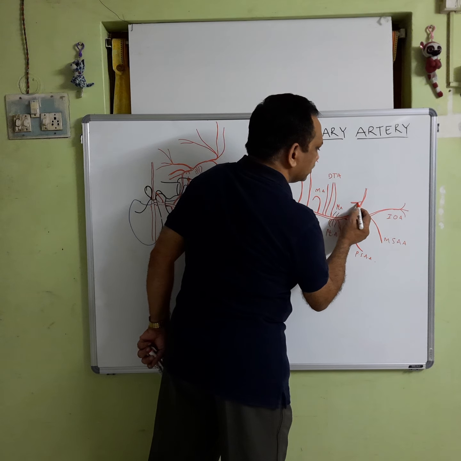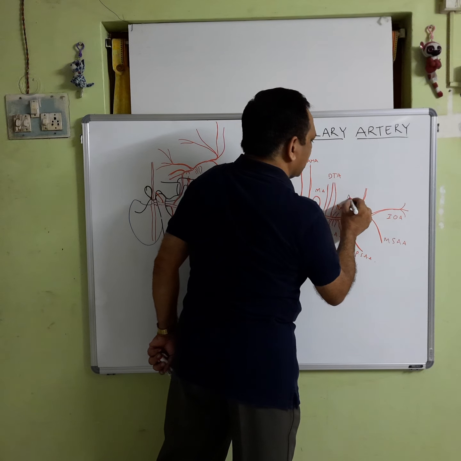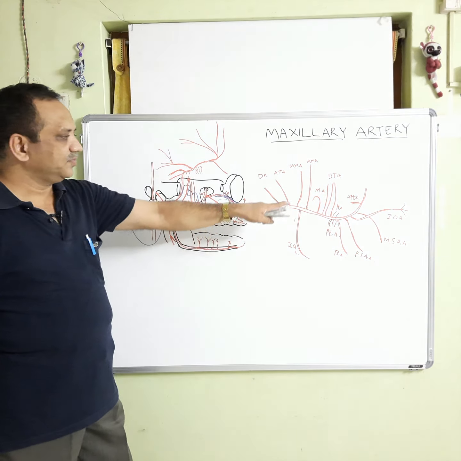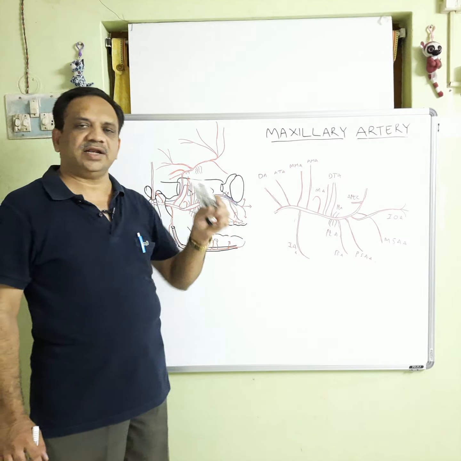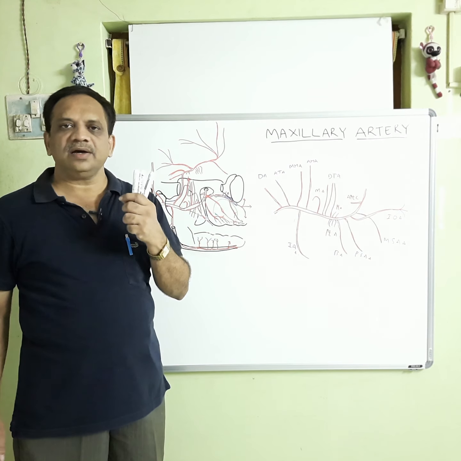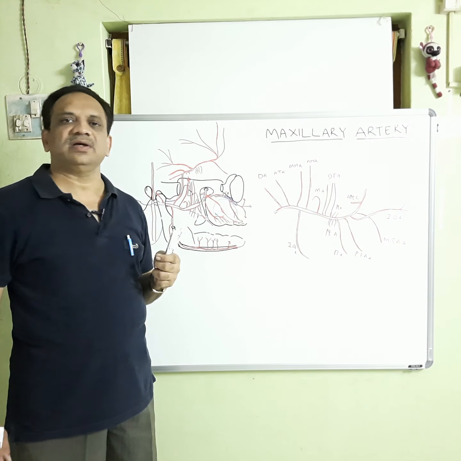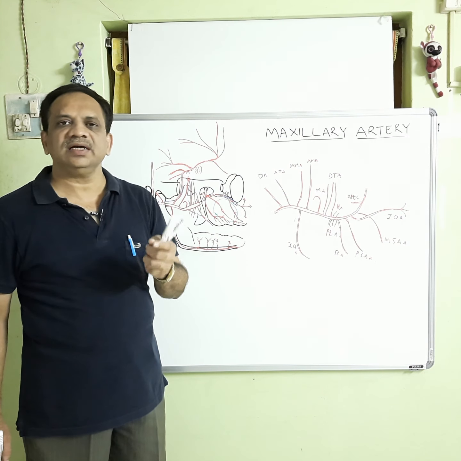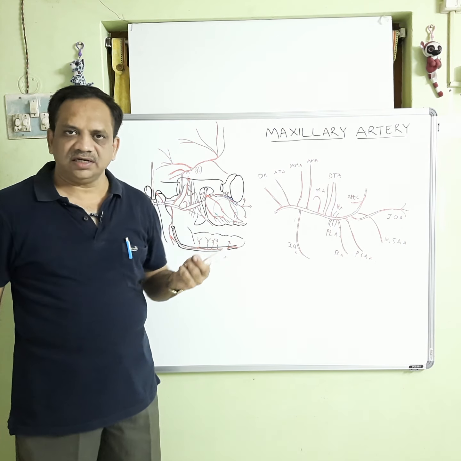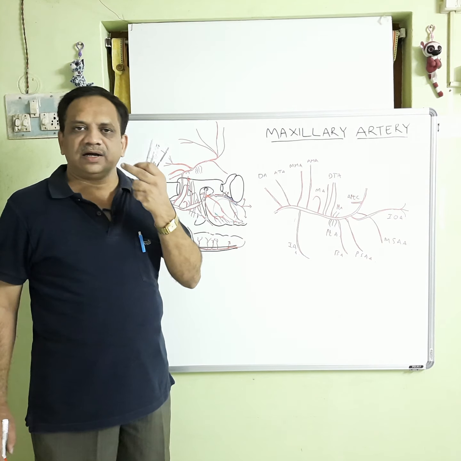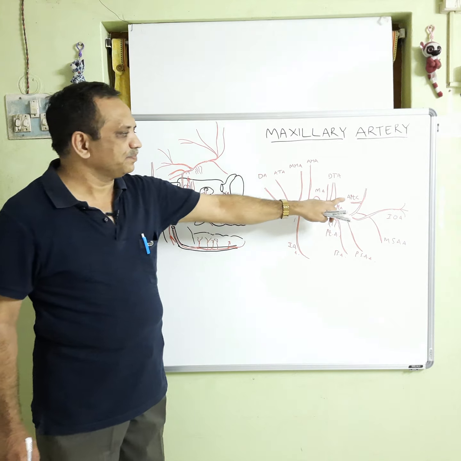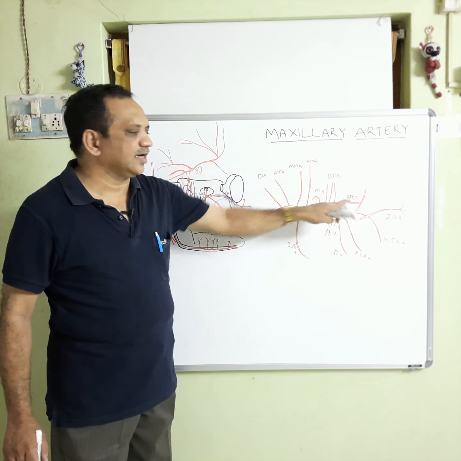This is the artery of the pterygoid canal, which passes through that canal to enter the posterior superior aspect of the nasopharynx, where it supplies blood to part of the auditory tube and the nasopharynx. So, that is about the artery of the pterygoid canal.